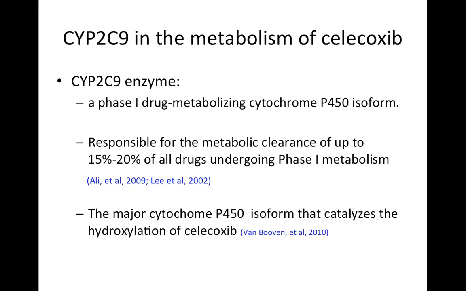Now I'm going to talk about the role of CYP2C9 in the metabolism of celecoxib. CYP2C9 is a phase 1 drug metabolizing cytochrome P450 isoform. It is responsible for the metabolic clearance of up to 15 to 20% of all drugs undergoing phase 1 metabolism. It is also the major cytochrome P450 isoform that catalyzes the hydroxylation of celecoxib, which leads to its inactivation and clearance from the body.